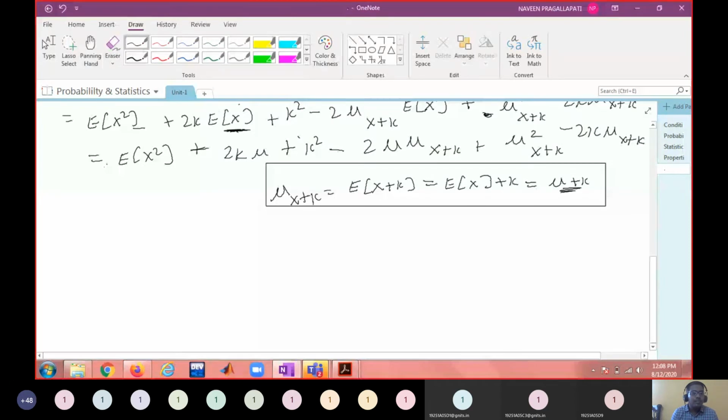So this can be written as expectation of x square minus 2k mu plus k square minus 2 mu into what is mu x plus k? Mu plus k, and this is mu plus k whole square.